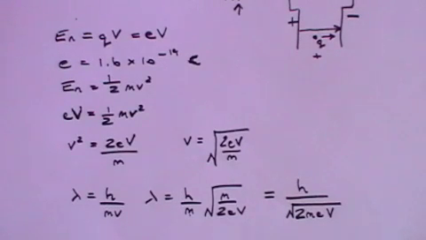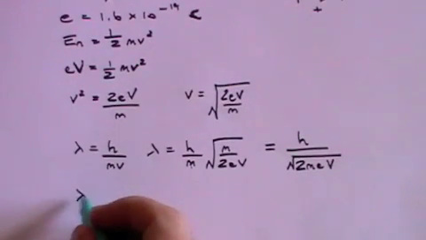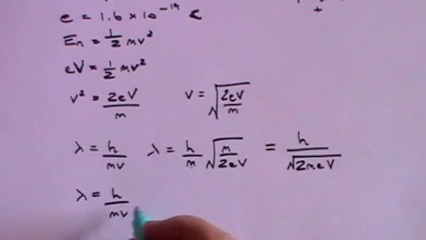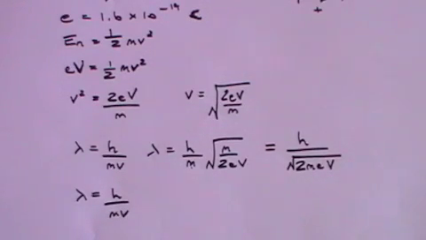Now the question arises, if an electron as a particle can have a wavelength, can any particle, or indeed any object, have a wavelength? Well, in theory, yes. You and I have wavelengths, but in practice, it's impossible to detect them. And why is that? Well, let's have a look. Lambda equals h over mv. Let's take an object like a ball and let's keep the maths simple. Let's make the mass 1 kilogram and let's have the velocity as 1 meter per second. Not unreasonable. So we've got 1 times 1.